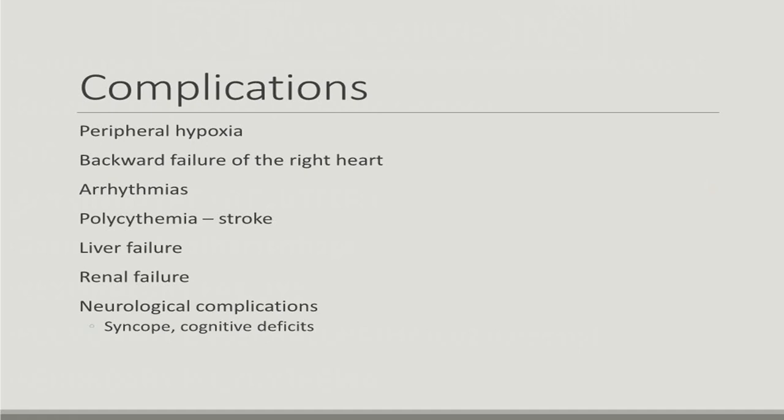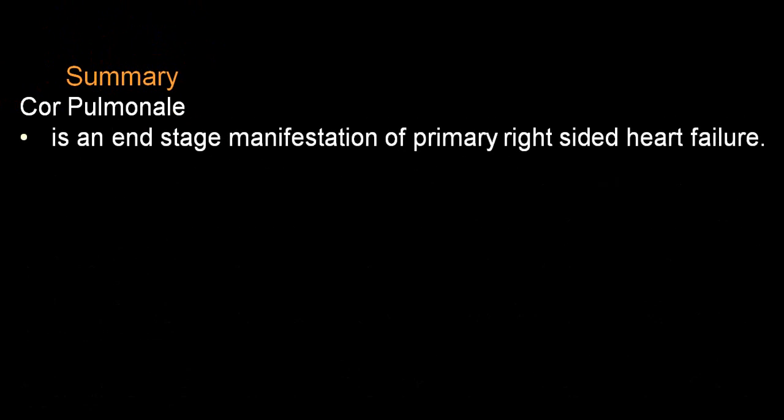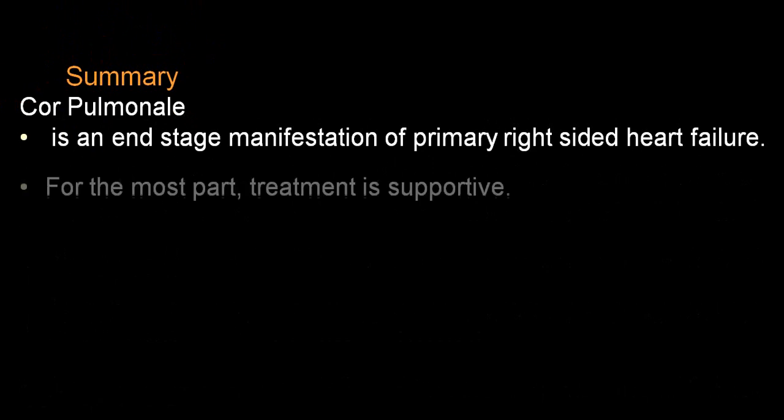You can have liver failure, kidney failure, syncopal episodes, damage to the brain because of hypoxia, carbon dioxide narcosis, all those complications. So cor pulmonale, in an end-stage manifestation, you can have right heart failure.